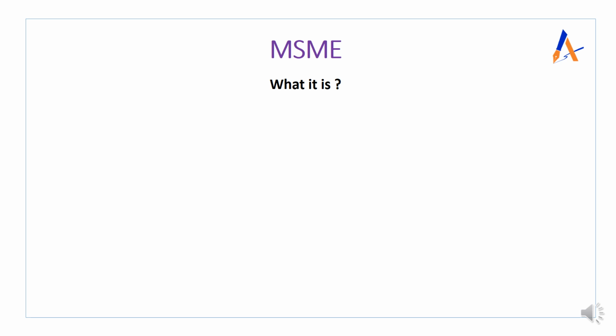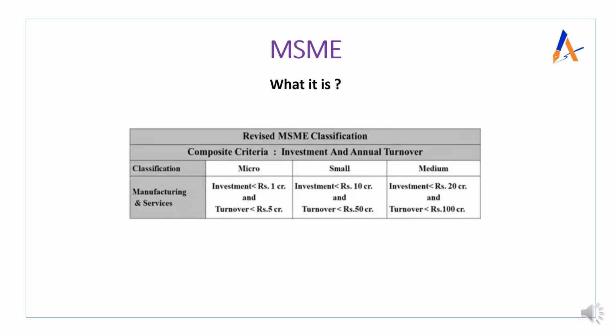So कैसे होता है, कैसे decide करते हैं? So here we have the revised MSME classification. And now the composite criteria based on investment and annual turnover is being considered. So the classification of micro, small and medium is as shown on the screen. If the investment is less than rupees 1 crore and the turnover is less than rupees 5 crore, then that particular enterprise will be categorized as micro. So investment भी 1 crore से कम है, turnover भी 5 crore से कम है.